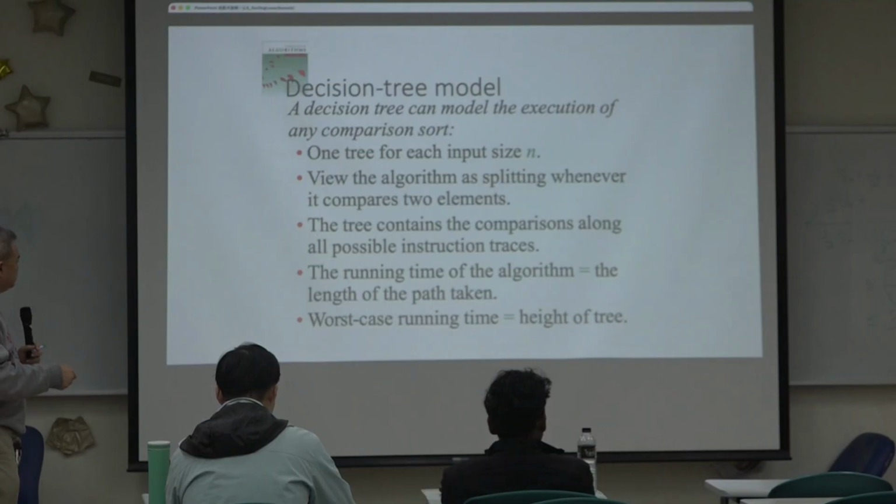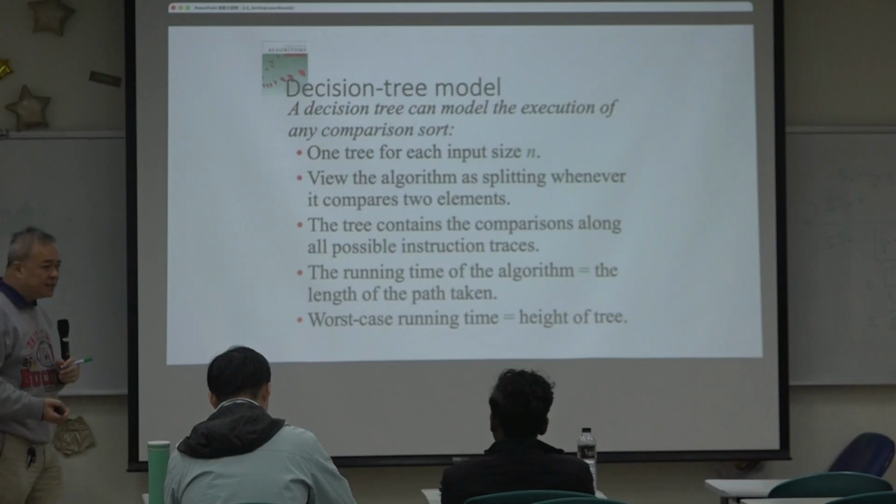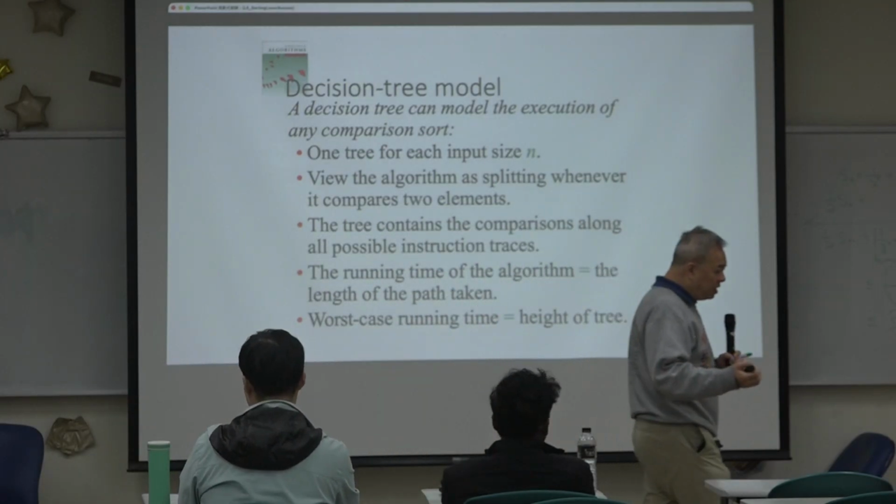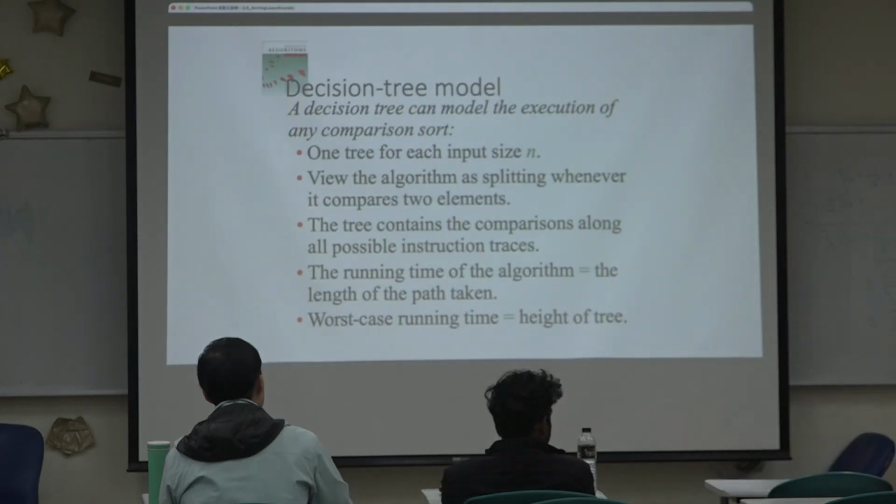So if you can understand this, then the question is: how quick can your algorithm run? Because we are talking about worst case complexity, that's basically the height of the tree.